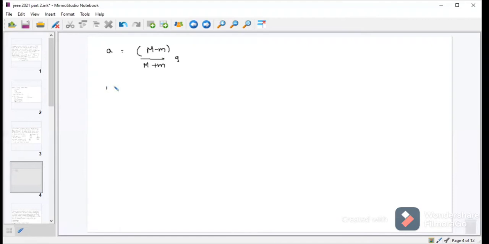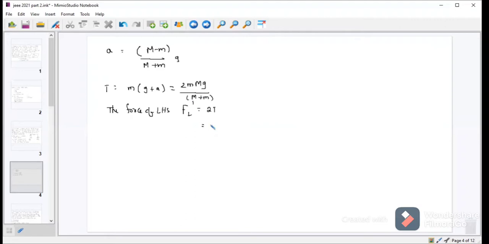So tension is equal to M into g plus a. So I can write the force on the left side, F L dash, is equal to 2 times the tension. By the Atwood machine formula, this can be written as 2 m capital M into g by capital M plus small m.